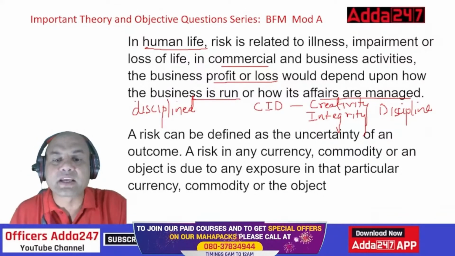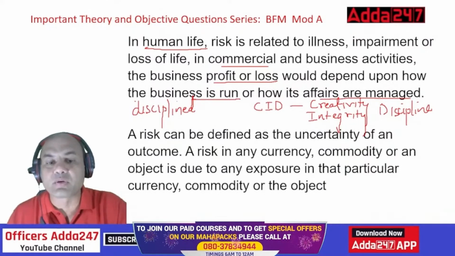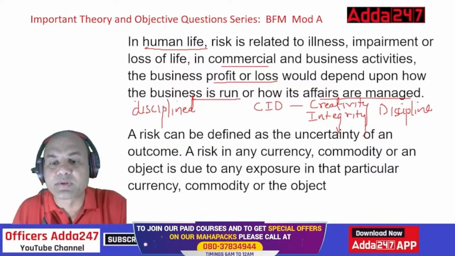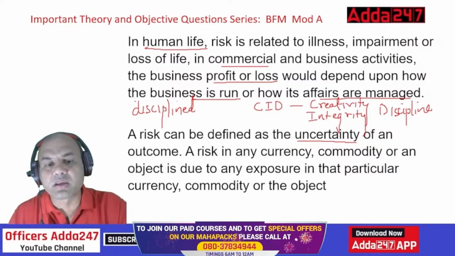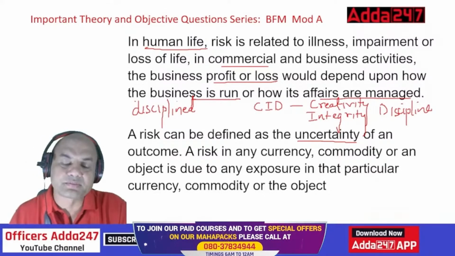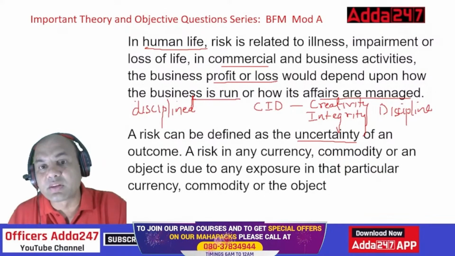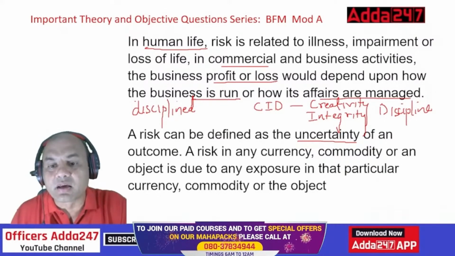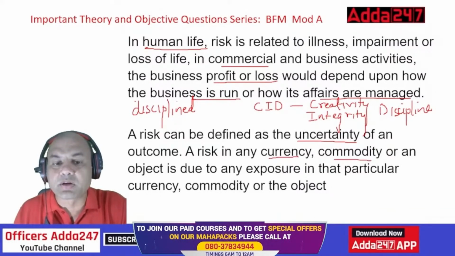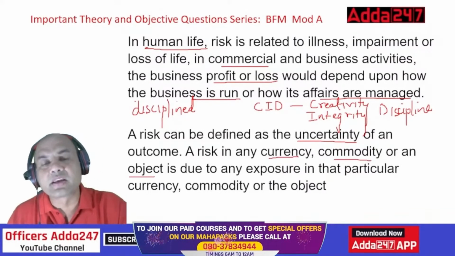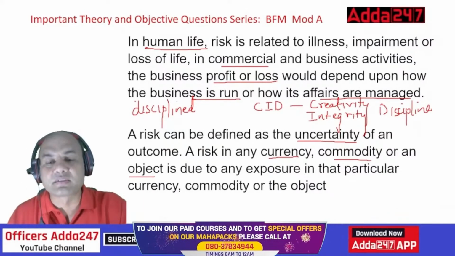A risk can be defined as an uncertainty of an outcome. Uncertainty. It should always be uncertain. A risk in any occurrence, commodity or object is due to the exposure in that particular currency, commodity or object. Now understand, we are coming to the next level now. Currency, commodity or an object. Here we are talking of something else. So a risk can be in the exchange of anything. Generally what happens, commodity and objects are exchanged for currencies.